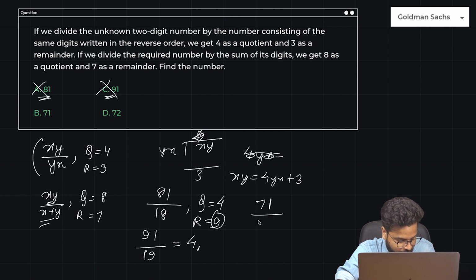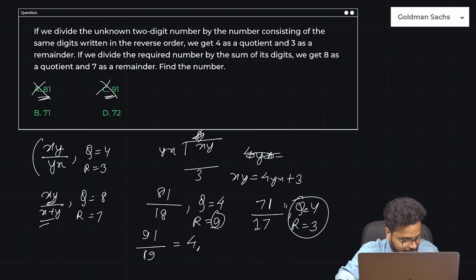71. If I reverse the digit, it would become 17, right? So quotient, what is 17? 17 into 4, guys. 68. So quotient is 4. 68. So remainder is 3. This satisfied the first condition.